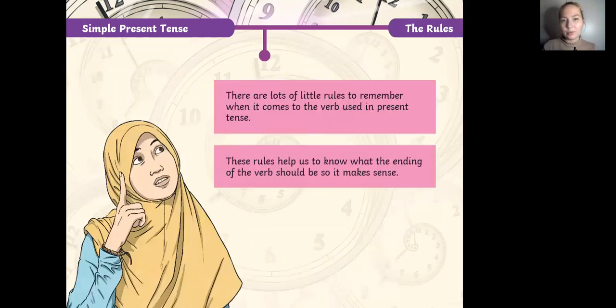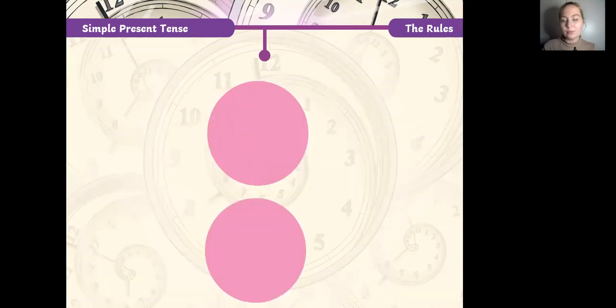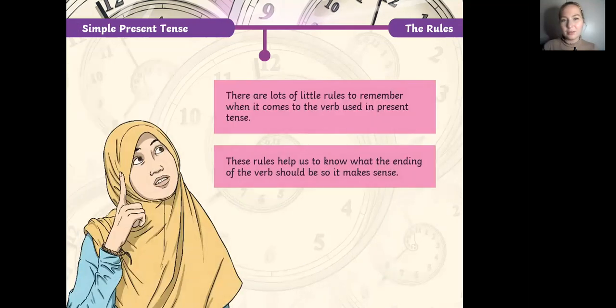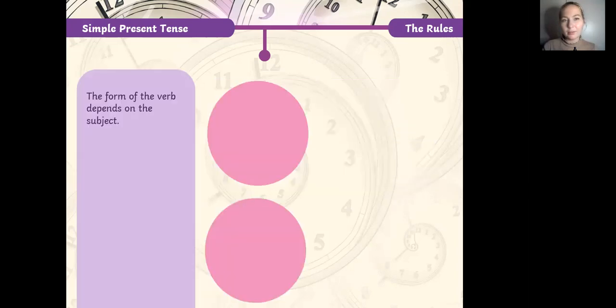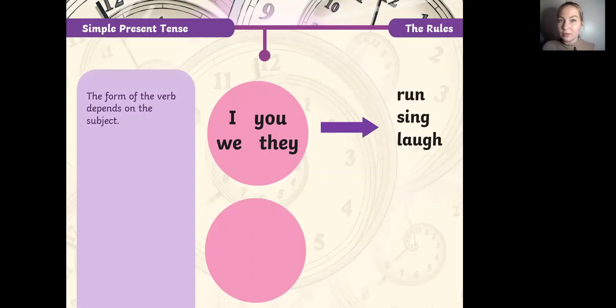Now I want you to switch to this one. Let's check this out. The form of the verb depends on the subject. For instance, here, that is for sure. This is a certain truth. Basically, it all depends on the auxiliary verbs that we have. So do, does: I do, you do, he, she, it does, we do, you do, they do.